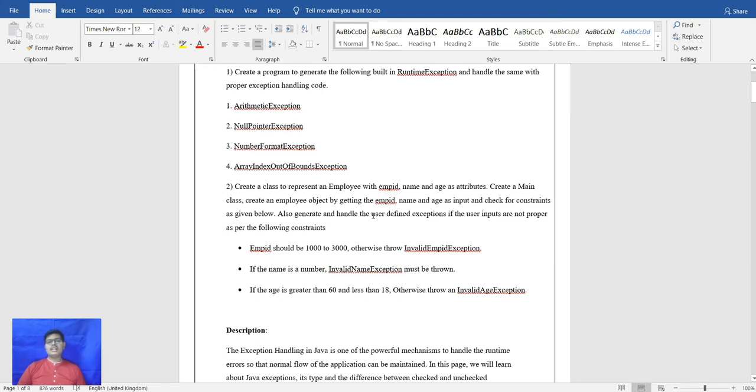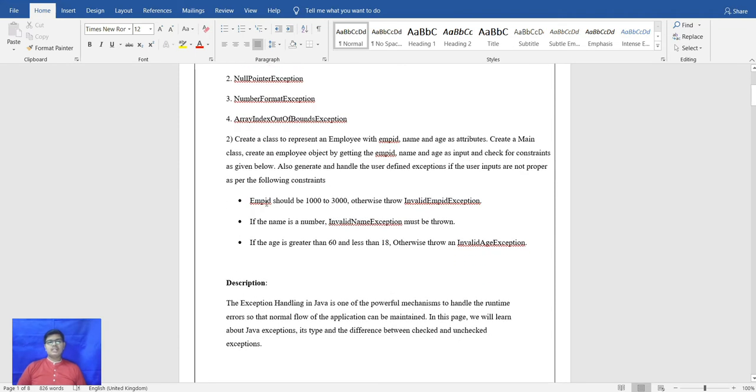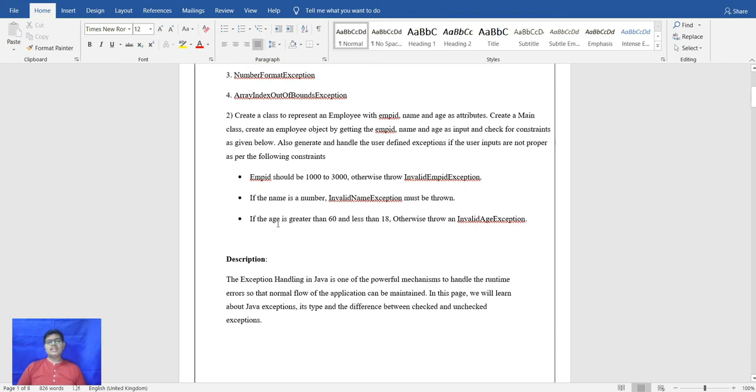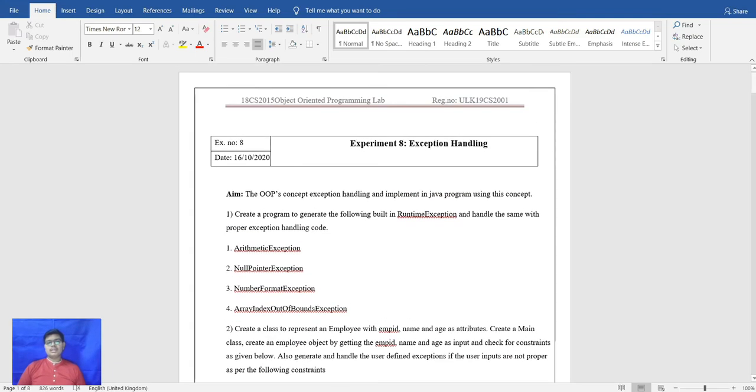Also generate and handle the user defined exception if the input is not proper as per the following constraints. The employee ID should be 1000 to 3000, otherwise throw invalid employee exception. If the name contains a number, invalid name exception must be thrown. And if age is greater than 60 or less than 18, throw an invalid age exception.